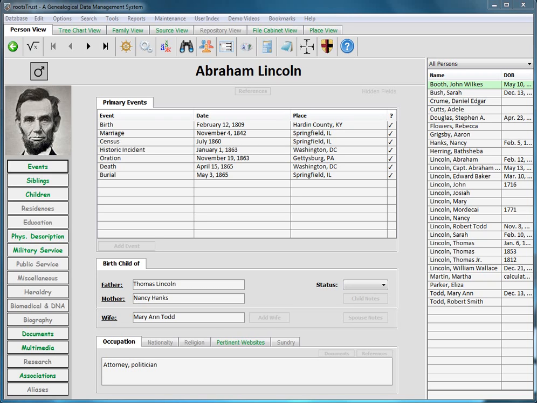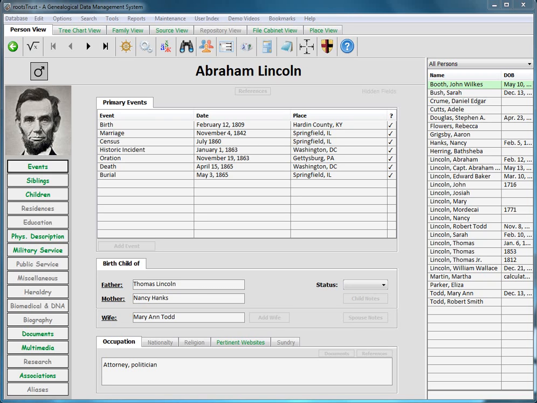The final two types are child to foster parents relationships and child to guardian relationships. Both of these work the same as the child to adoptive parent relationships that I just discussed. Now let's take a look at how you can set up these relationships with rootsTrust.